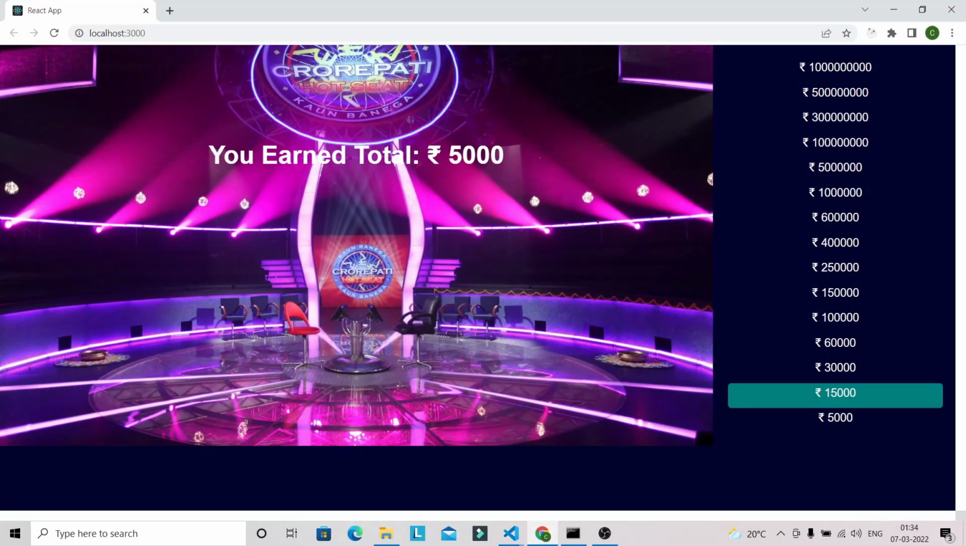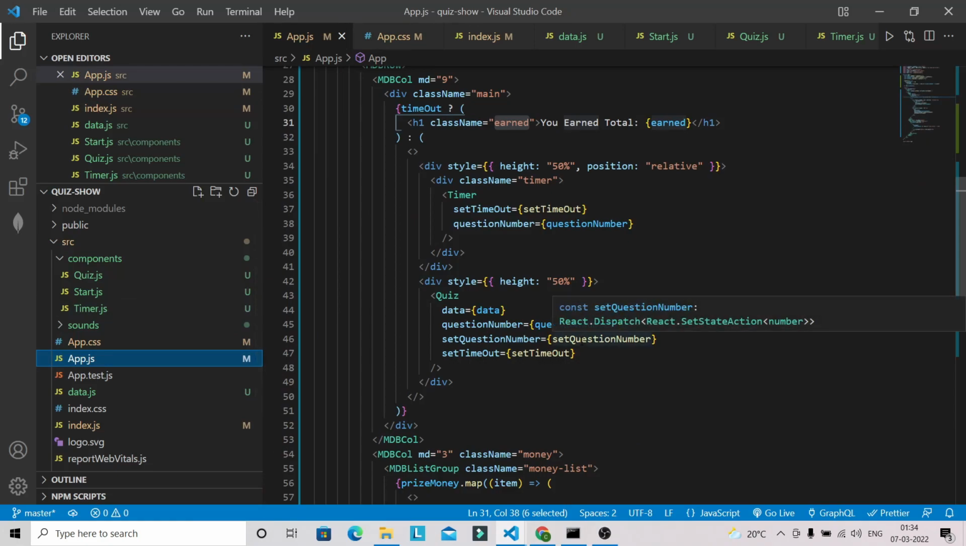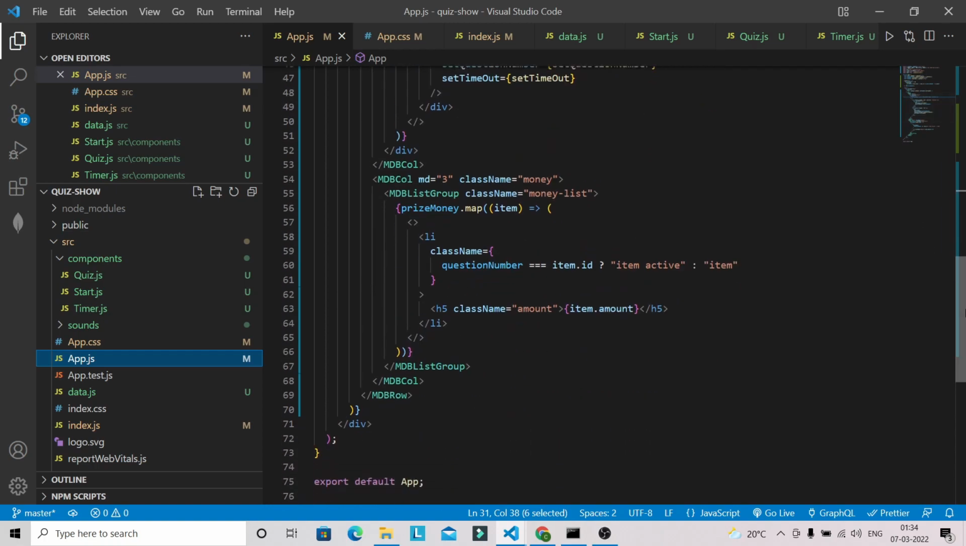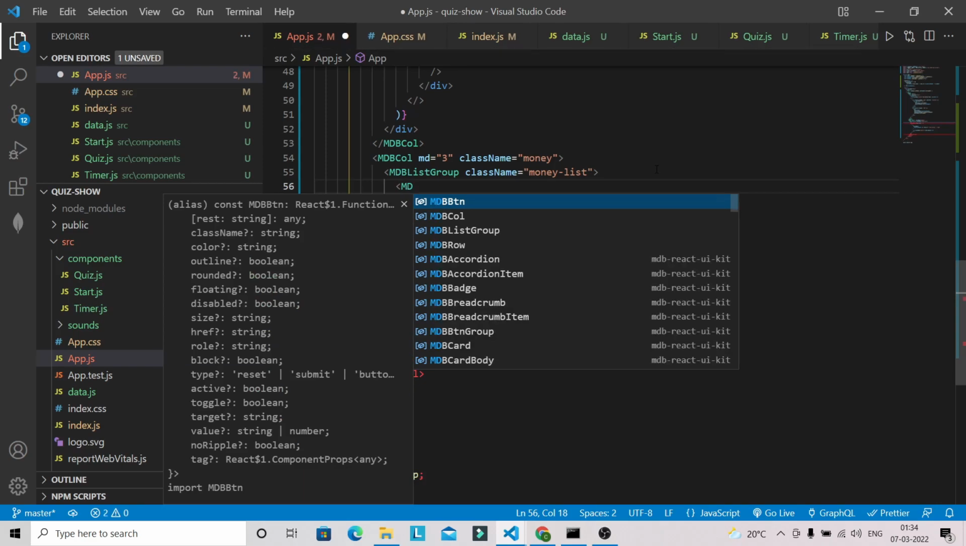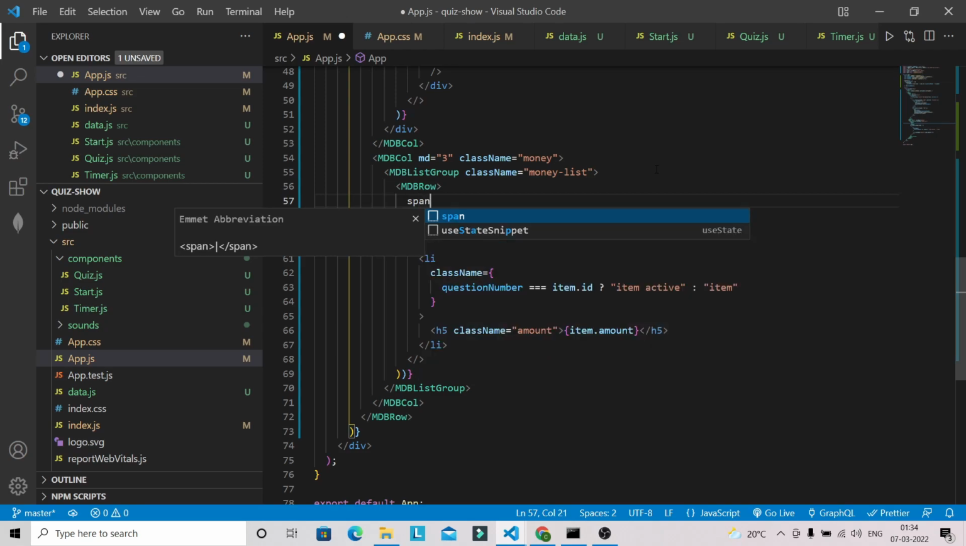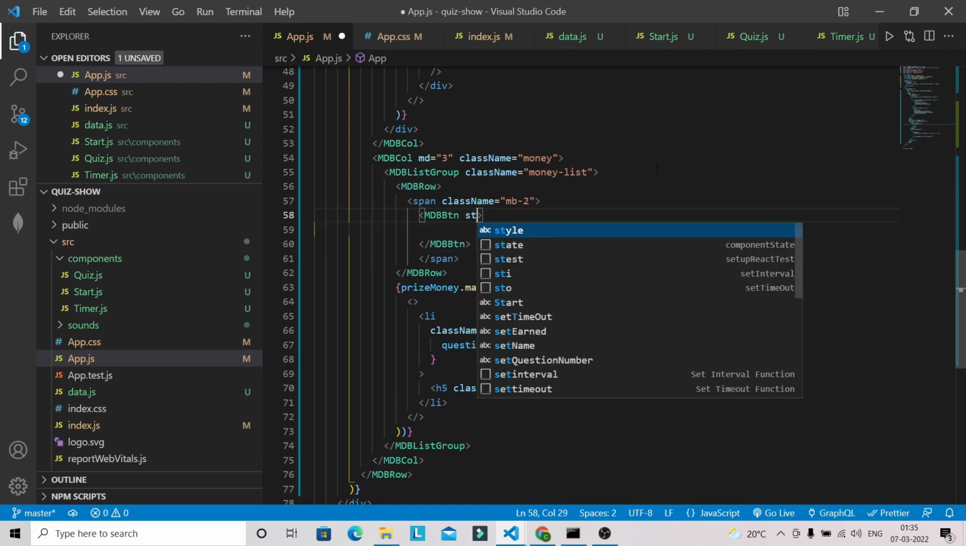Now here we have to add the name, total earned along with the buttons quit and exit. So let's do that one as well. So let's go to the app.js file, and after that what we have to do, so inside this MDBListGroup I am going to have one MDBRow. Okay, and I'm going to have a span tag with the class name mb-2, and I'm going to use here MDBBtn, and I'm going to have some inline styling.